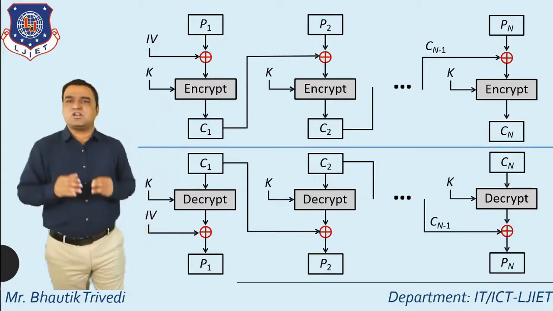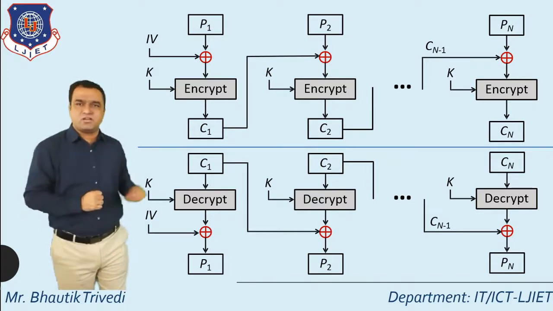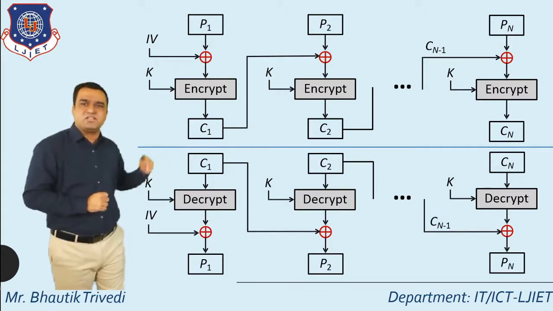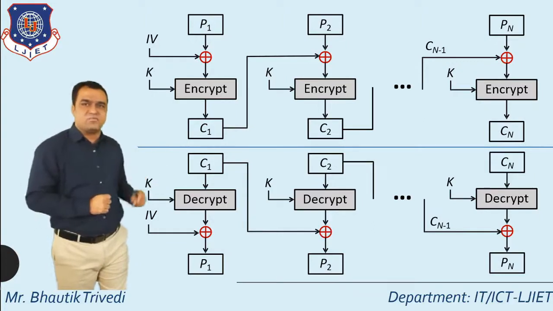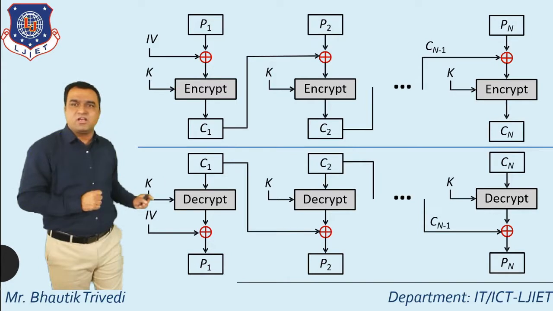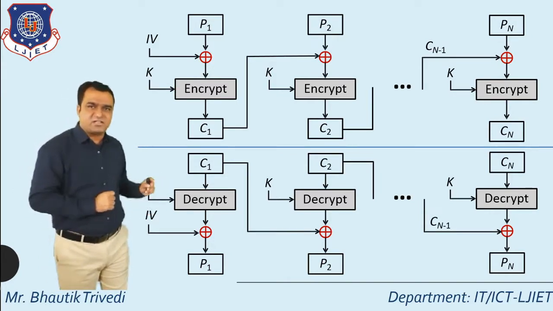This is related to the cipher block chaining mode encryption. What about the decryption? In decryption, again, it is the same thing. C1 is there, K is there, the decryption algorithm is there, and whatever the output of this is directly XORed with the initialization vector, generating the plain text.